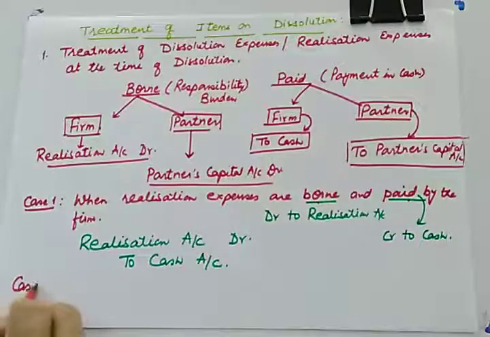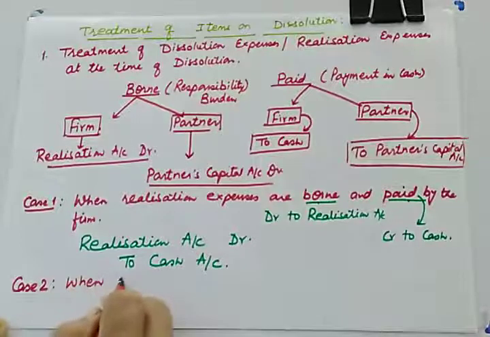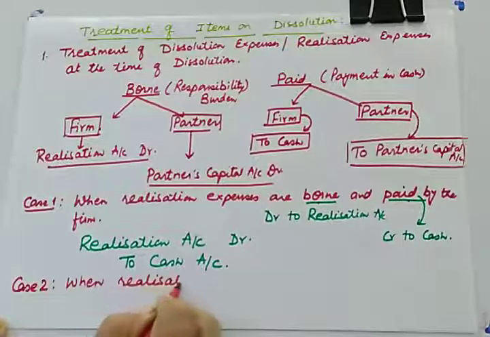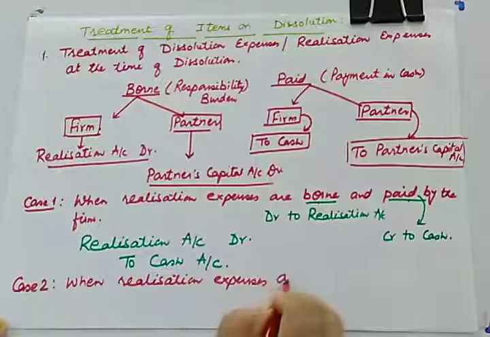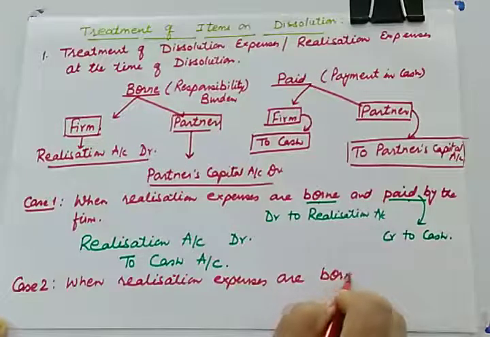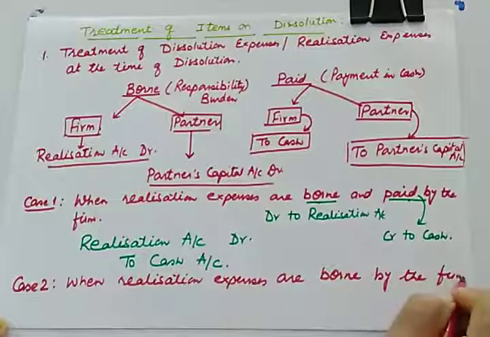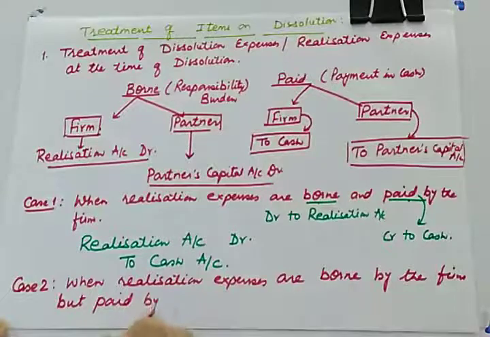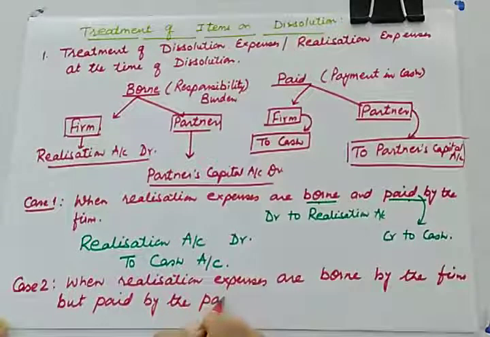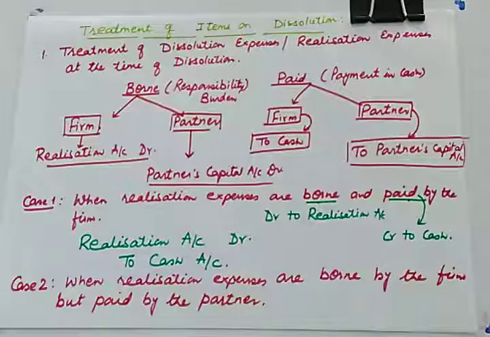Now let us do case 2. Now what is there in case 2? When realization expenses are borne by the firm but paid by the partner. So now let us see which combination will be used here.